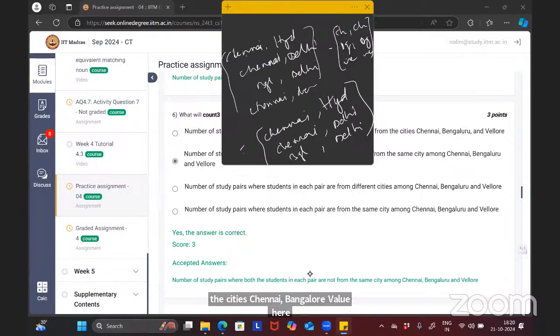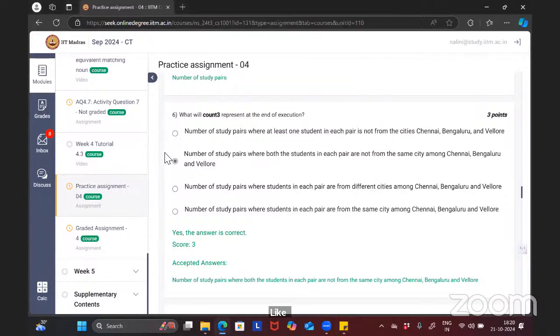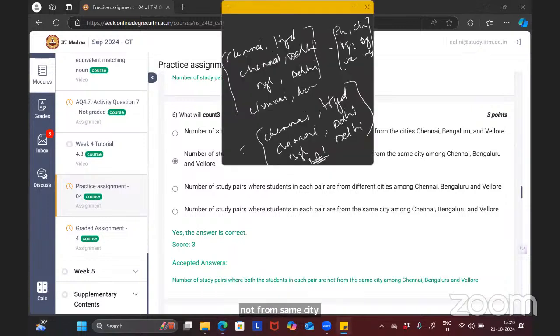And also you can get some other pair like Erode. Okay, this is correct. The option A seems correct, right? Number of study pairs where both students in each pair are not from the same city, Chennai, Bangalore, Vellore. It's both students are not from the same city. Yeah, this is also correct. Both students are not from the cities like Chennai; Chennai students are not included.